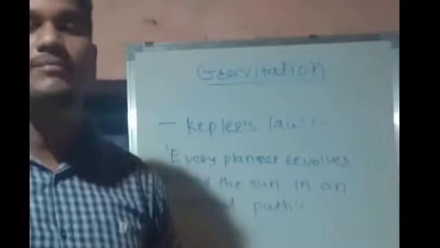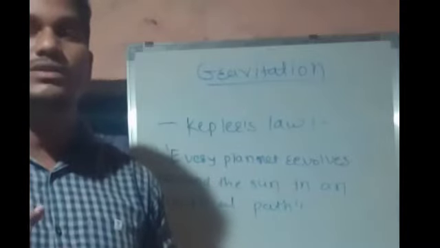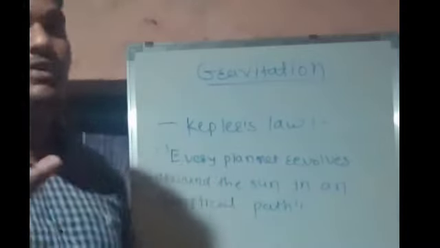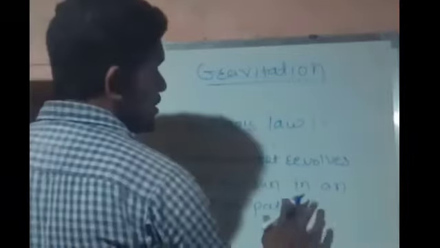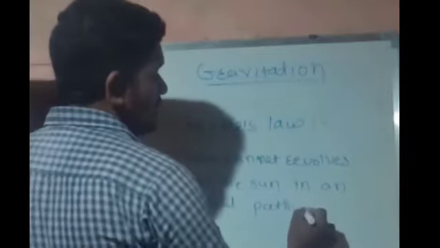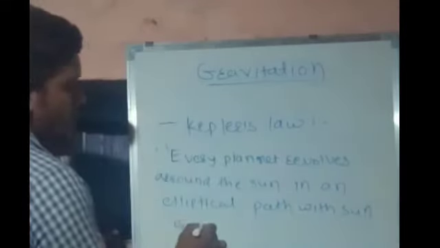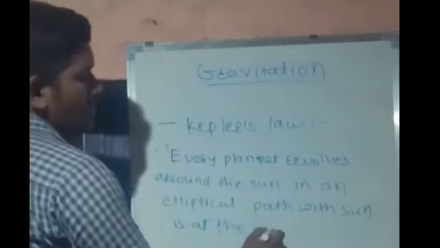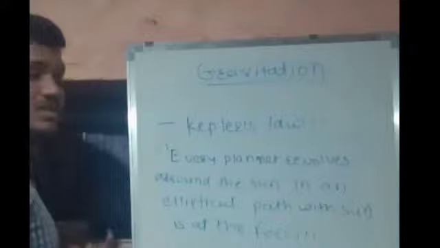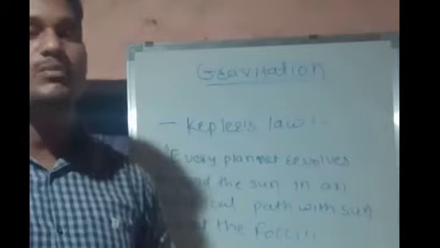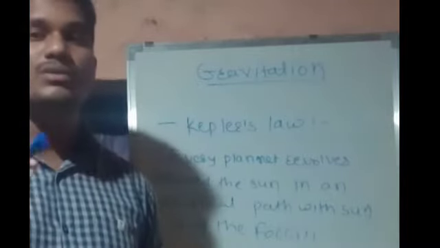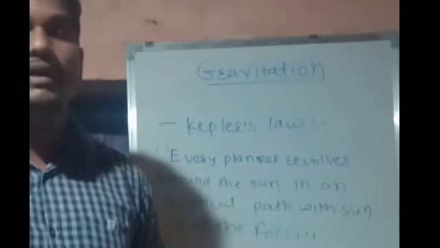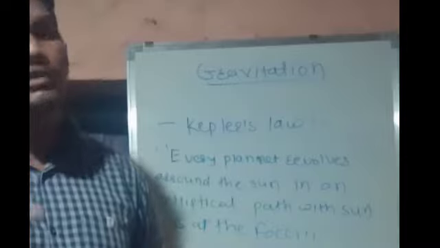I will repeat one more time. Every planet revolves around the sun in an elliptical path with, the most important thing I forgot to write, the sun at the foci. So this is the complete statement of Kepler's first law. I will repeat one more time. Every planet revolves around the sun, or the planets are revolving around the sun, in an elliptical path with the sun at one of the foci.